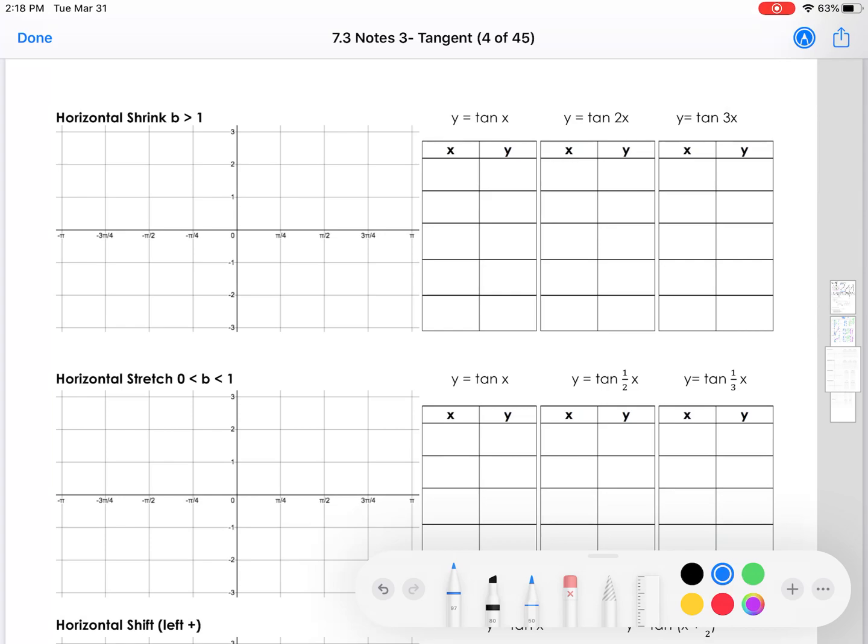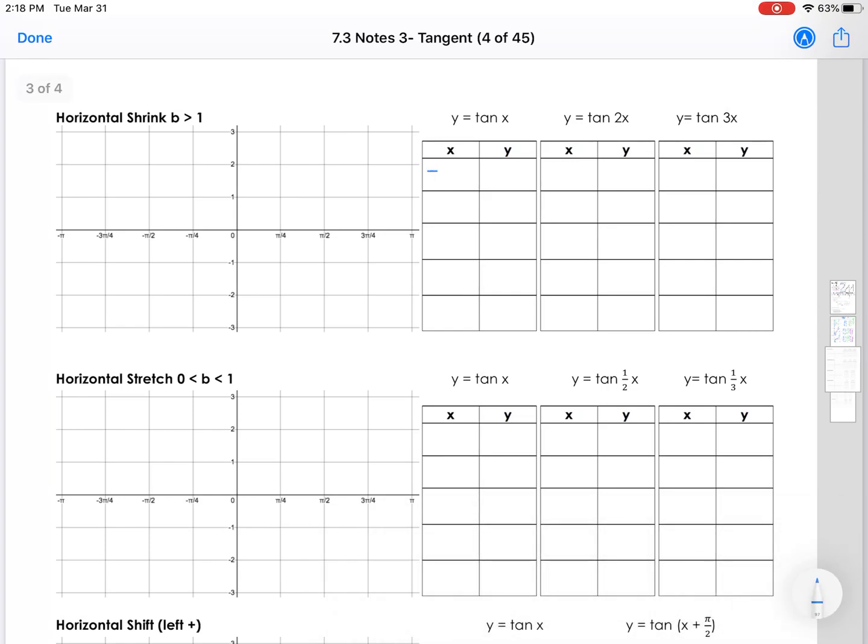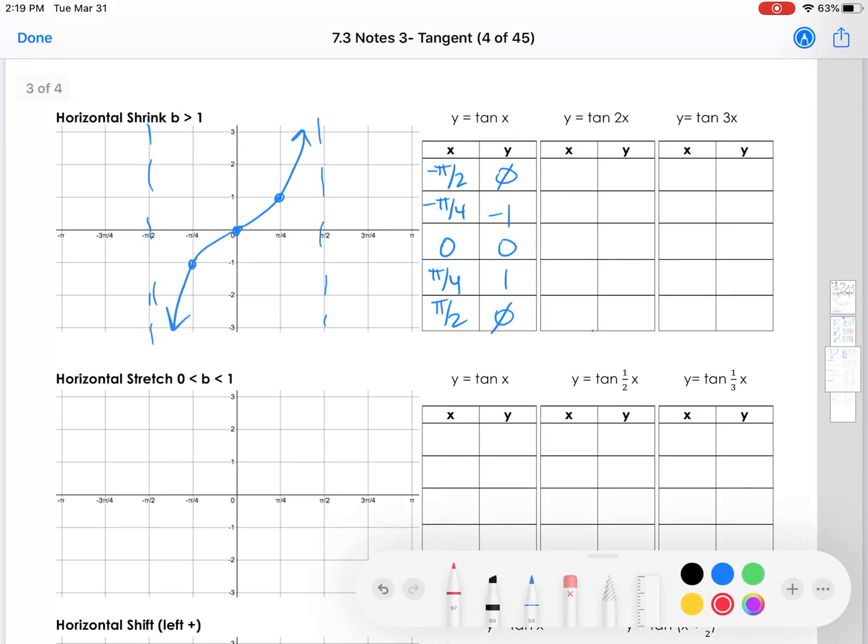Okay. All right. For the next one, this time we're multiplying on the inside. So what's going to change here is my x value because it's a horizontal shrink or stretch. In this case, it's a shrink. Negative pi over 2, negative pi over 4, 0, pi over 4, pi over 2. And let's see, we have undefined, negative 1, 0, 1, undefined. If you want to pause this video and go through and fill in all of your regular tangents, feel free. That might save you a little bit of time to just kind of run through it all real quick.